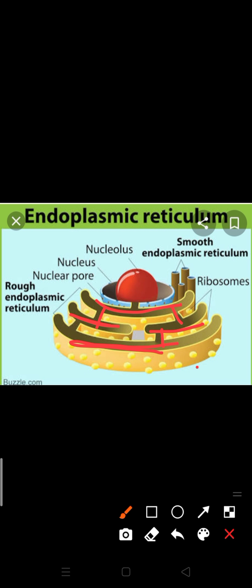You can observe that ribosomes are attached with the cisternae. So they are interconnected, narrower in shape, very near to the nuclear membrane, and bear ribosomes. Okay, so that's about the cisternae.